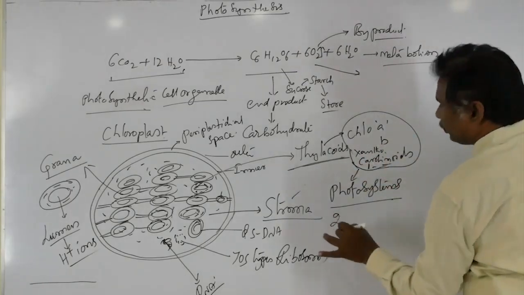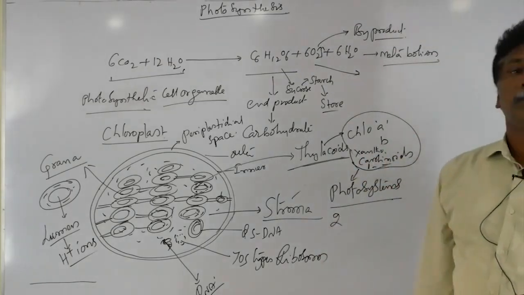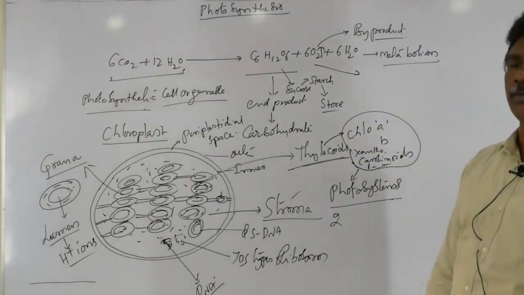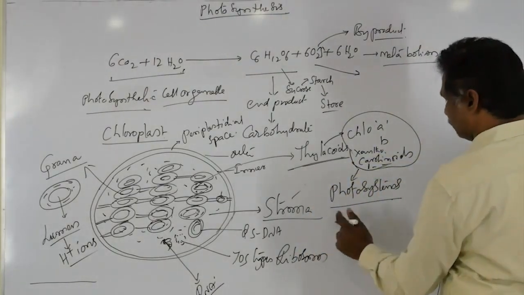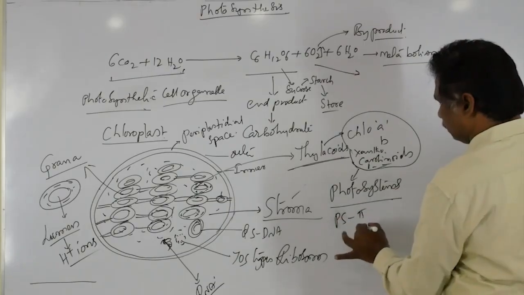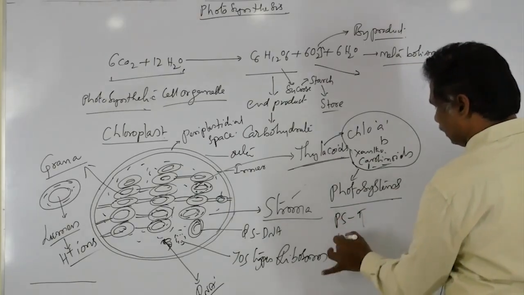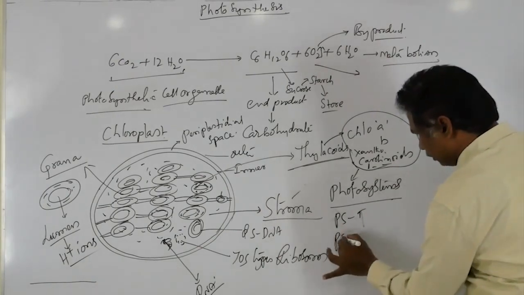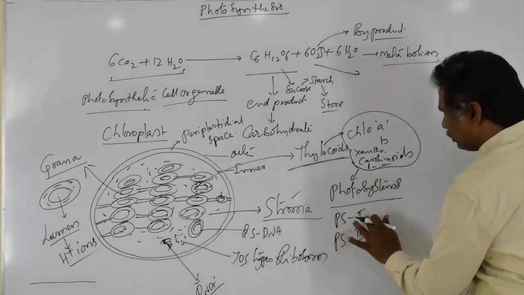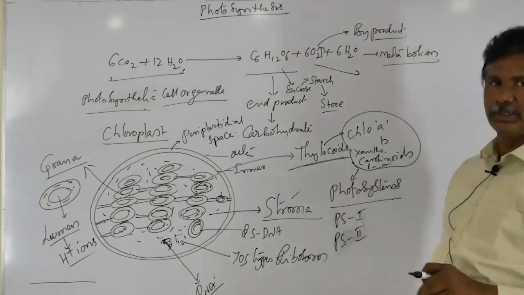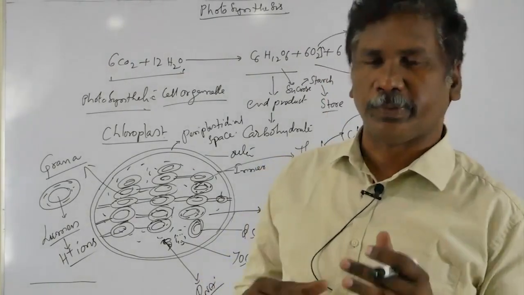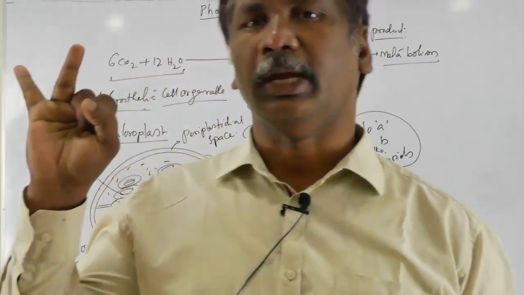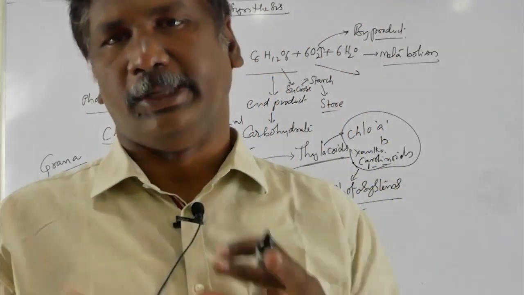There are two types of photosystems: photosystem 1 and photosystem 2, abbreviated as PS1 and PS2.